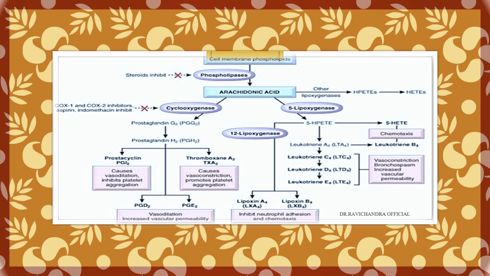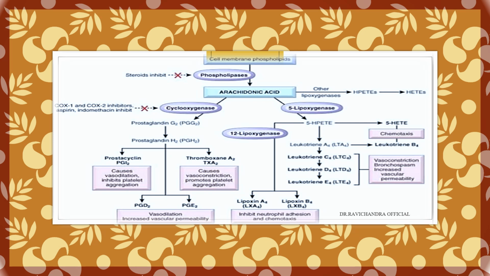Complements C1 to C9. For the process to begin, C3 should be activated. C3 will be activated by cleavage with the help of three pathways: classical pathway, alternative pathway, and lectin pathway, where C1 is first fixed. With the presence of convertase enzyme, C3 is broken down into C3a and C3b. C3a will help in inflammation, and C3b, in the presence of C5 convertase, will cleave the C5 into C5a and C5b.